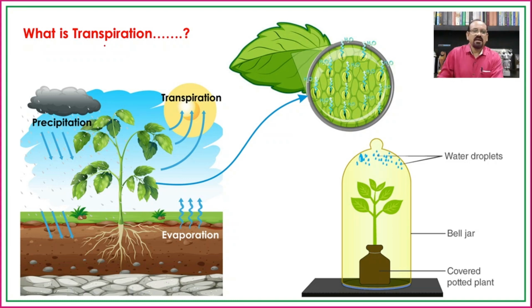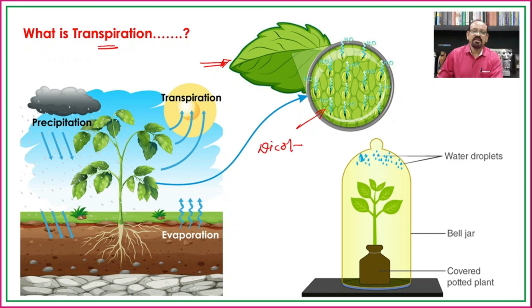So, as I said earlier, transpiration is the process of elimination of water in the form of water vapors through the plant body or the different aerial parts of the body. As the leaves are dorsiventrally flat or even isobilateral, they produce the stomata on them.